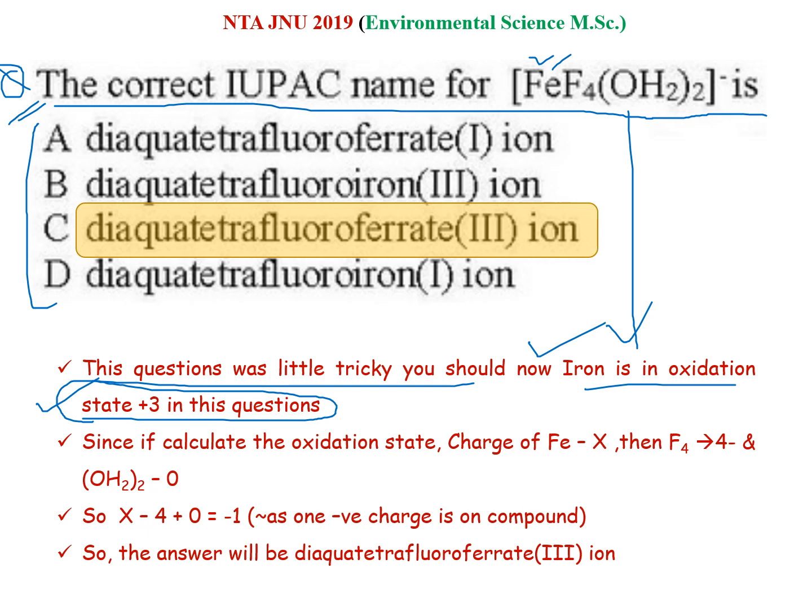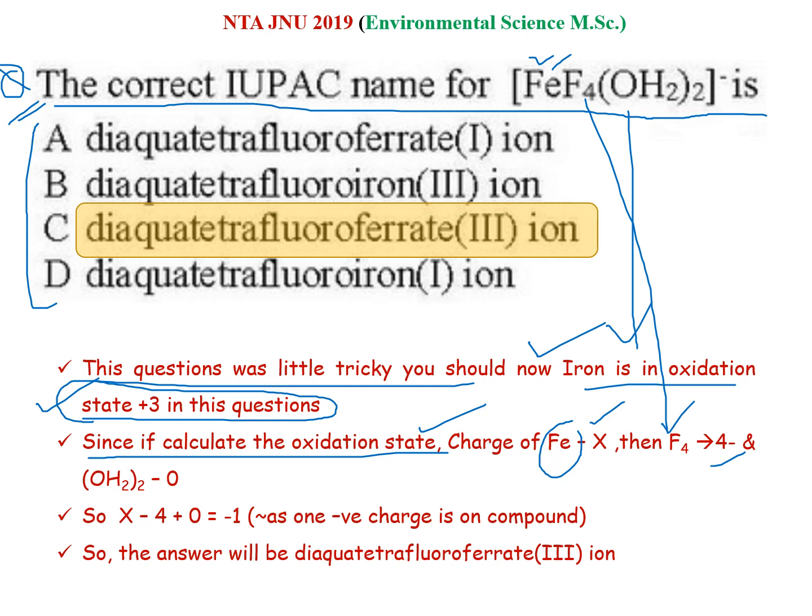How will you define the oxidation state? If the charge on the iron is x, the charge on the fluorine will be 4 minus, and the charge on the bracketed OH2 will be 0, because H2 is +2 and O is -2.